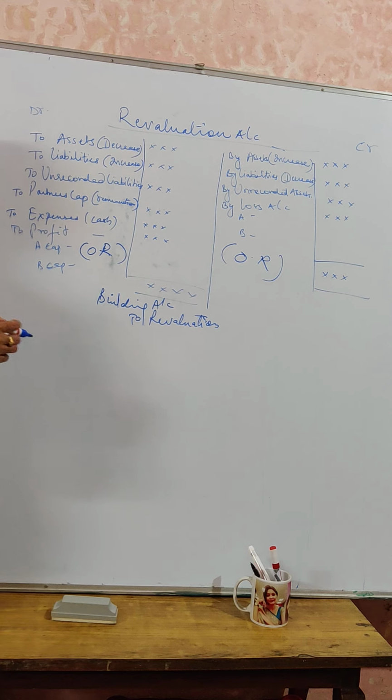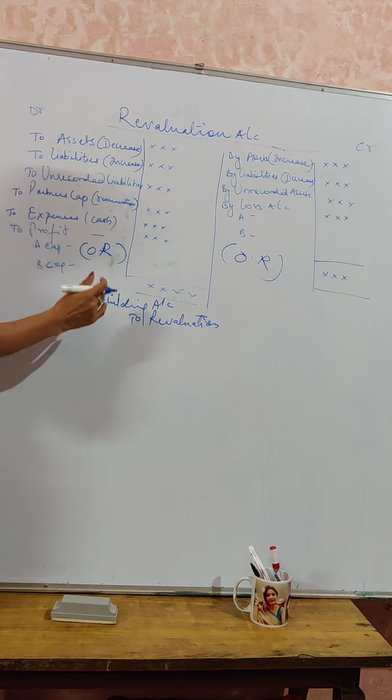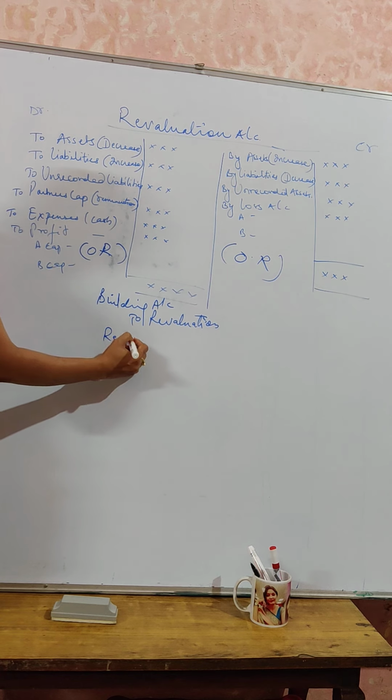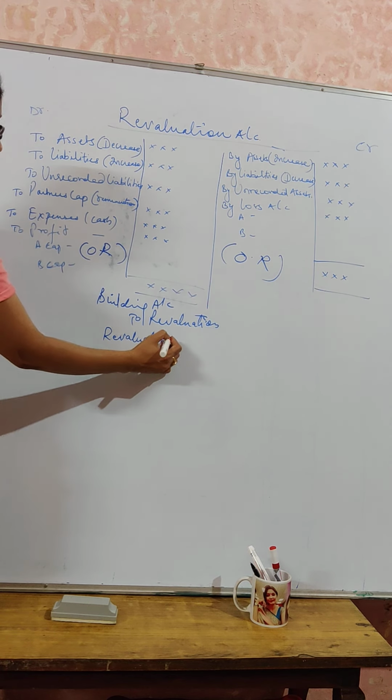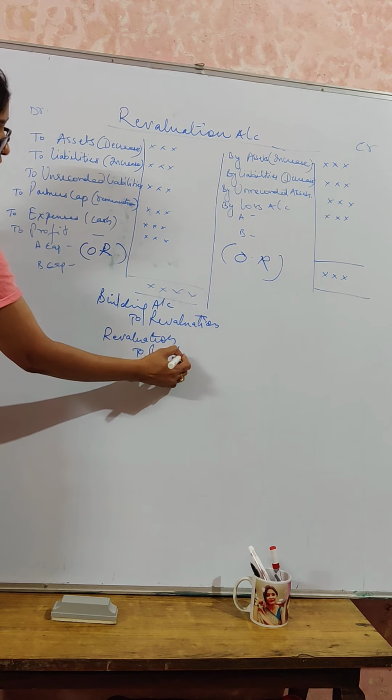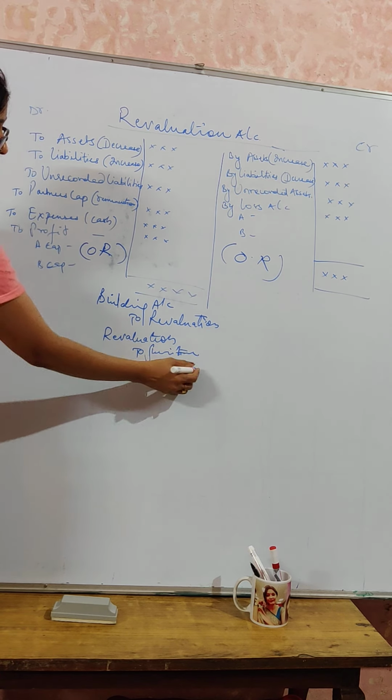If at all you have to show that the furniture is depreciated by 10%, so if you have to depreciate furniture, that again needs to be credited, a decrease in the value of the asset. So we are going to record the increase and decrease in the value, okay? We don't have to record the exact figure.